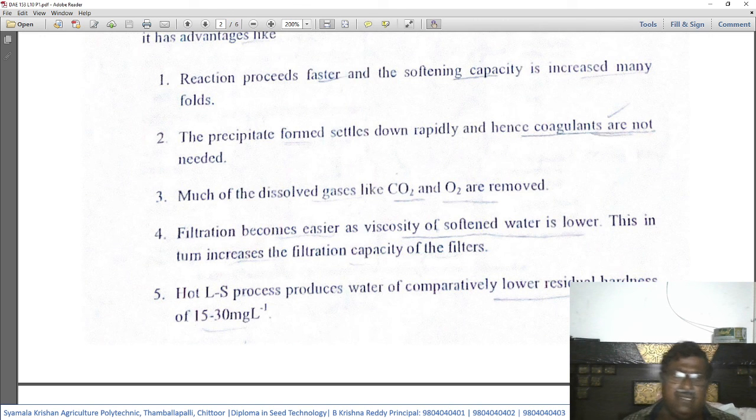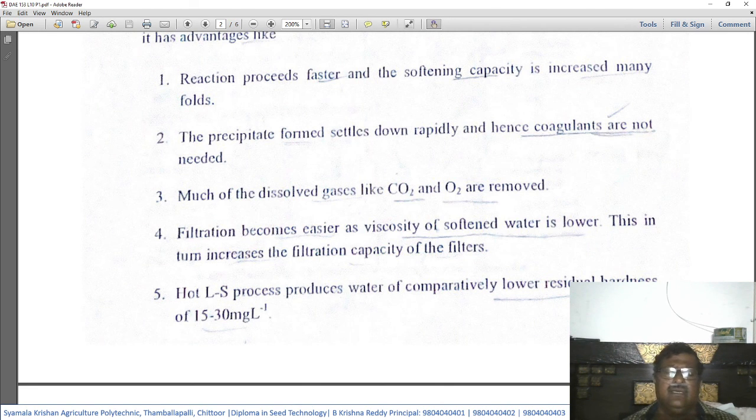Number four, filtration becomes easier as the viscosity of the softened water is lower. When we are heating, the viscosity of the water gets lowered. Because of this, the filtration process becomes easy. This in turn increases the filtration capacity of the filters. So the efficiency of filtration will improve in this hot lime soda method compared to cold lime soda treatment.